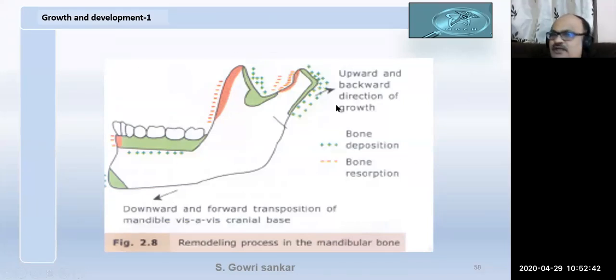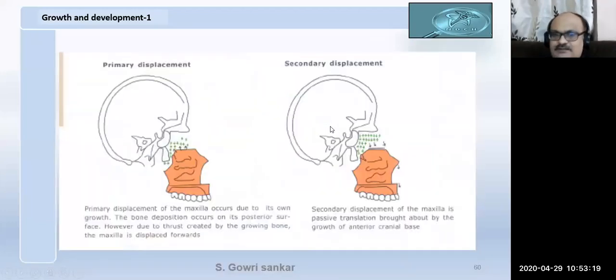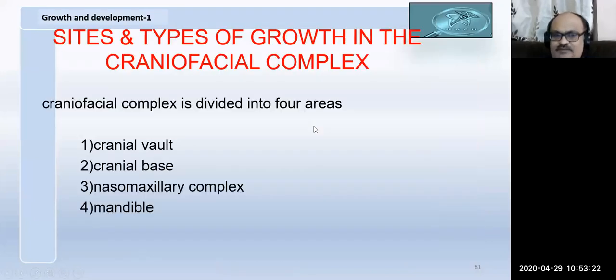So as a whole, the mandible appears to grow backwards because of the addition of more bone on the superior and the posterior surfaces. The green mark indicates plus, plus. Minus means it is resorption. So as a whole, the body appears to translocate or displace backwards and upwards due to the drift of the bone, due to the addition or remodeling process. So the drift leads to the displacement. So we have primary displacement and secondary displacement.